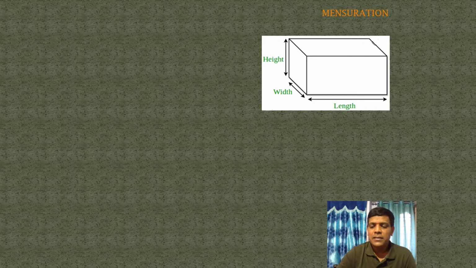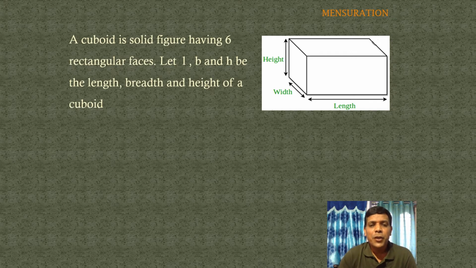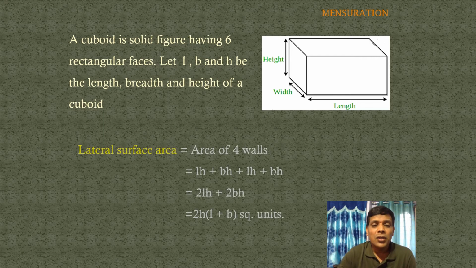Coming to the next topic, see the cuboid. It contains length, width, and height. The definition of a cuboid: a cuboid is a solid figure having 6 rectangular faces. Let L, B, and H be the length, breadth, and height of a cuboid. Now it has lateral surface area, total surface area, and volume.